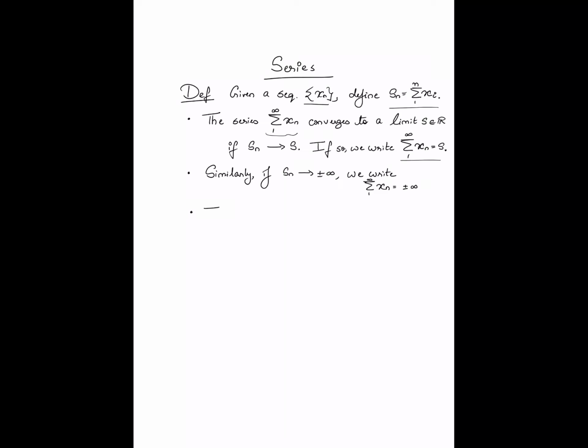Finally, I note that if the sequence of partial sums, the running sums if you will, of your original summand sequence diverges, in other words, does not converge, we say that the corresponding series diverges.